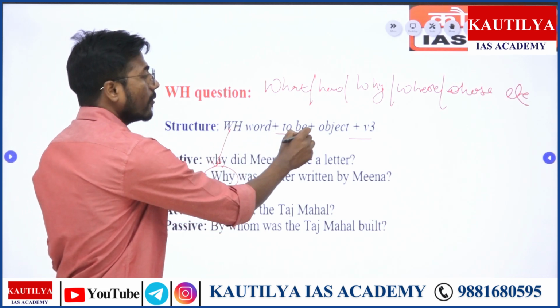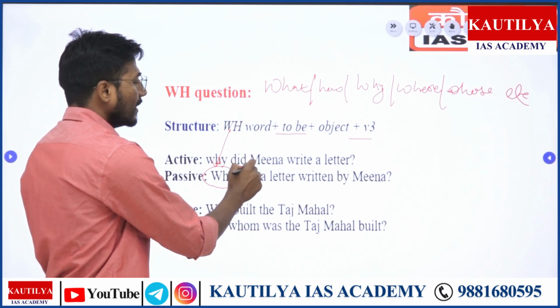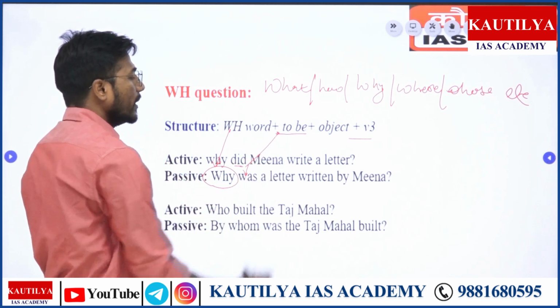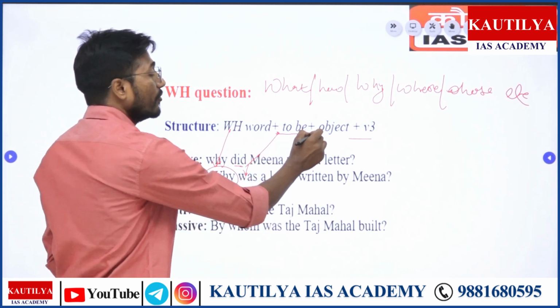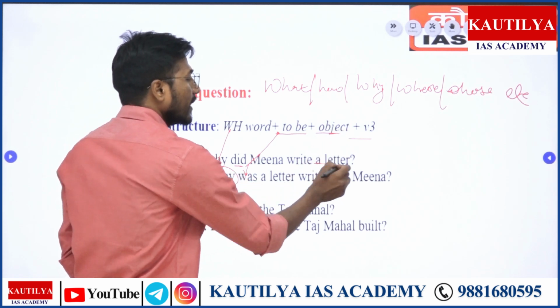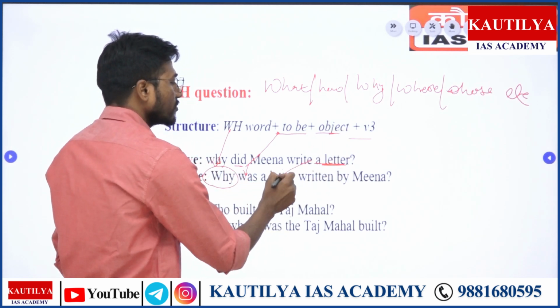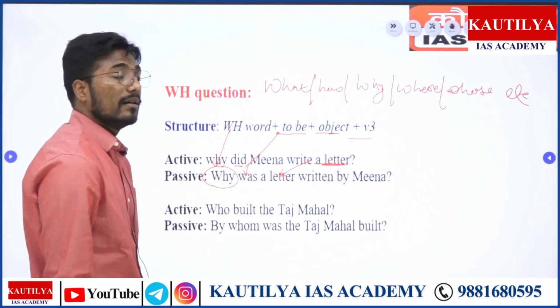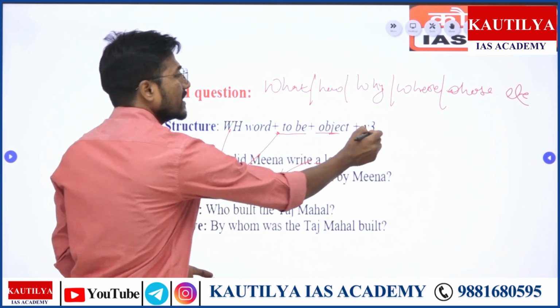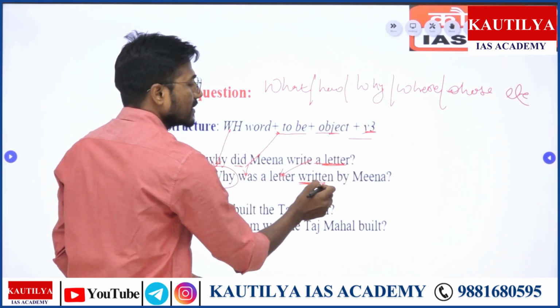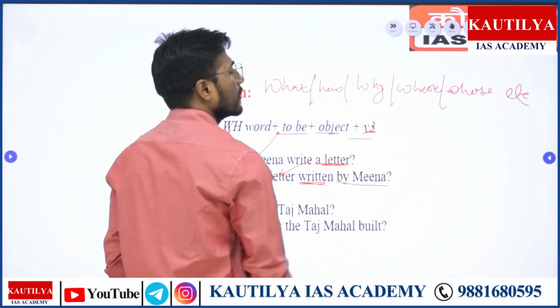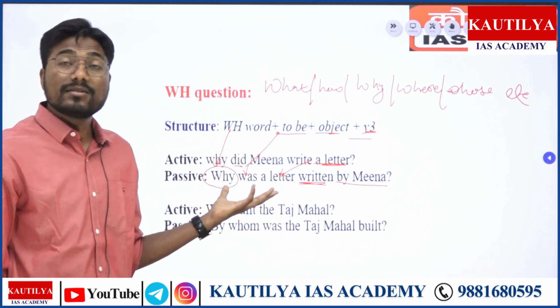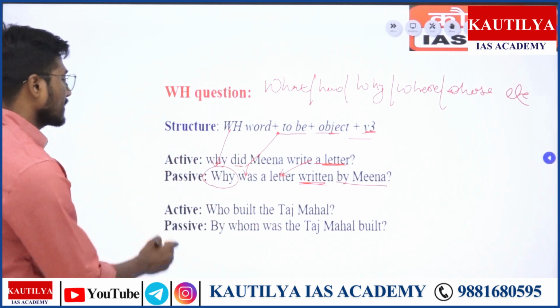Then to be का फॉर्म कौन सा है? यहाँ पे did है, इसीलिए यहाँ पे was आ गया. So ये to be का फॉर्म हो गया, right? Then we said we have to take the object. Here "a letter" is the object, and hence we took "a letter", and then verb form number 3, "written", and by Meena. Isn't it so easy? We'll take the next example.